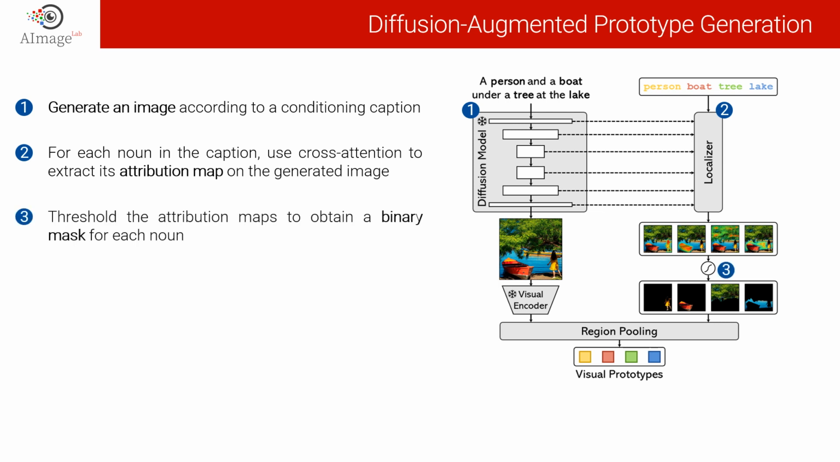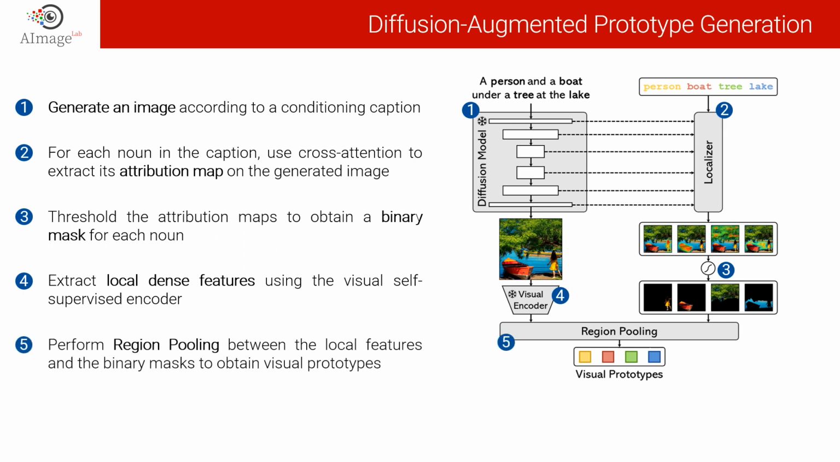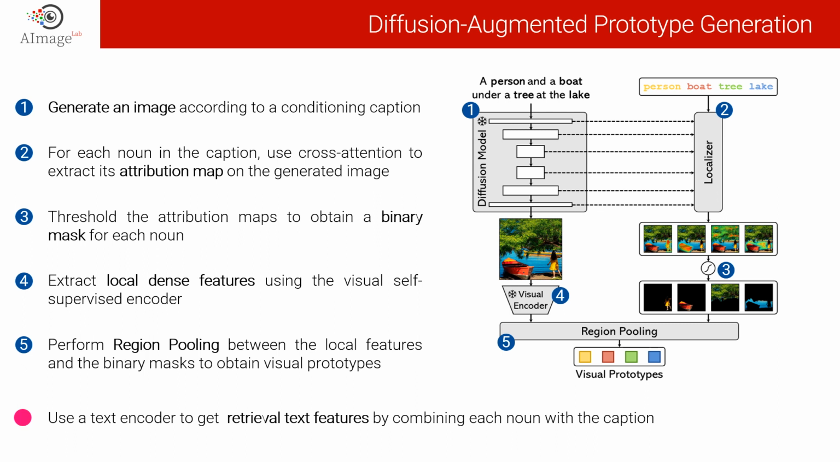Third, we threshold the attribution maps to convert them into binary masks, one for each noun. Fourth, we extract local dense features using the visual self-supervised encoder DINOv2. And fifth, we perform region pooling between the local features and the binary masks to obtain a visual prototype for each noun. Finally, we use a text encoder to get a retrieval text embedding for each noun.